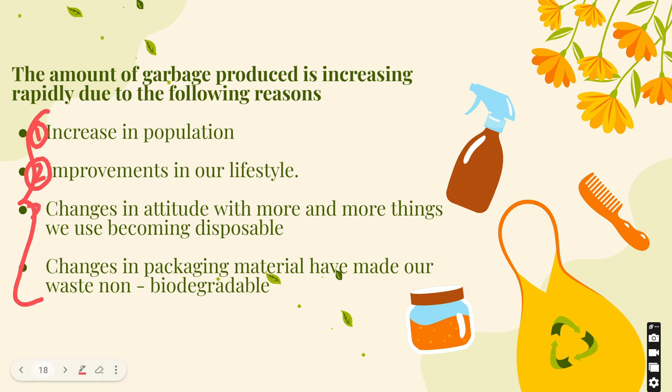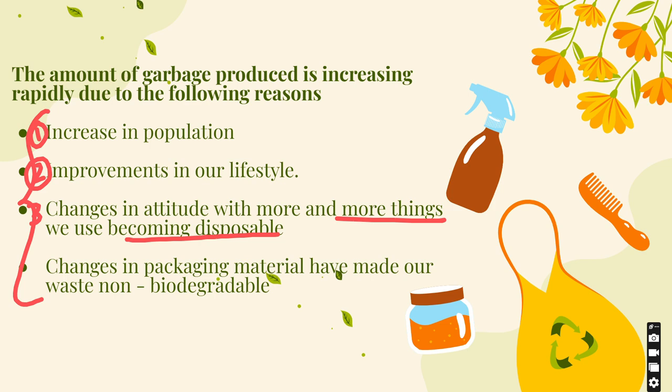Third, changes in attitude. With more and more things we use becoming disposable, always try avoiding the use of single use plastic. You could either switch to using steel cups, steel plates. That would be a more sustainable option because you have a longer lifespan of those kind of substances.